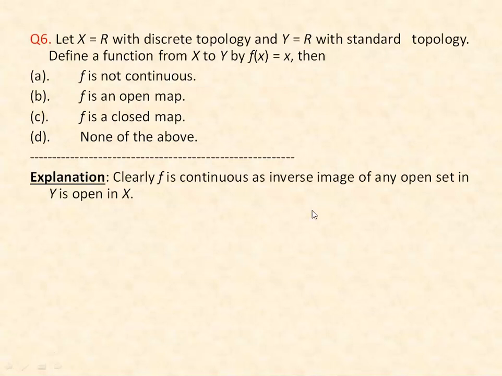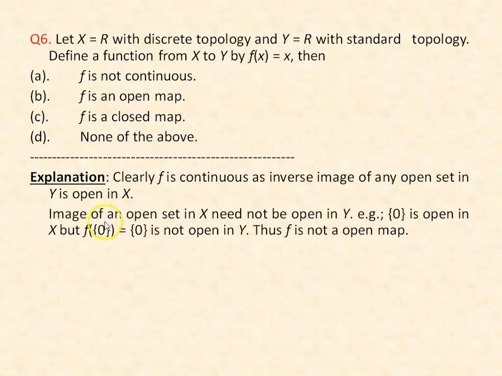Now let us check the second option, whether f is an open map or not. The image of an open set in X need not be open in Y. Because if we take the singleton set {0}, it is open in X, because X is having discrete topology. But the image of this {0} is {0}, because our function is f of x is equal to x. This singleton set is not open in Y because Y is having standard topology. Therefore, f is not an open map.